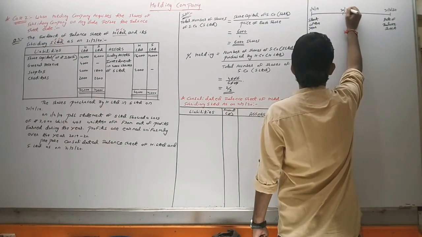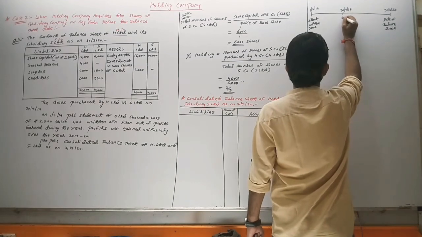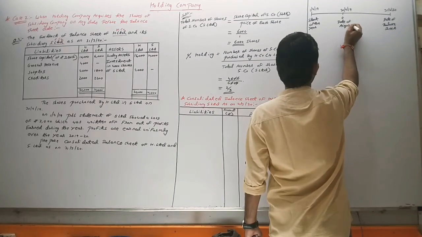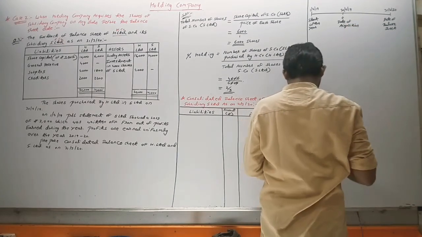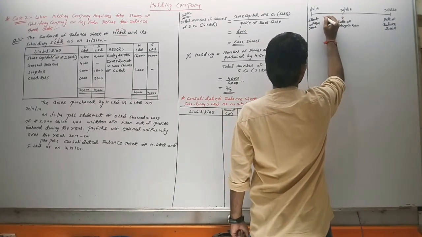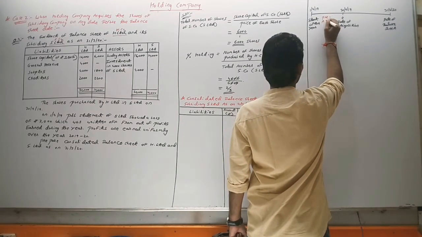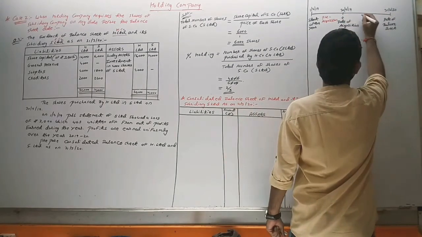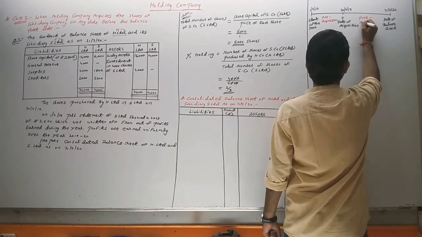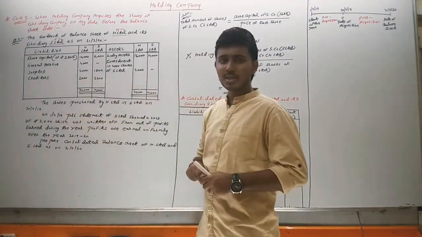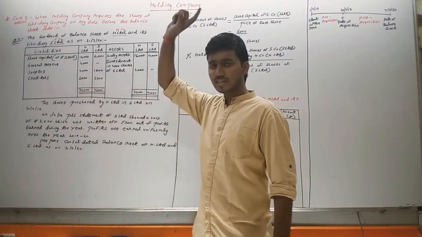Mid year, 30/9/2019, is the date of acquisition. This period from the start till the date of acquisition is known as pre-acquisition, and from the date of acquisition to the date of the balance sheet is known as post-acquisition.